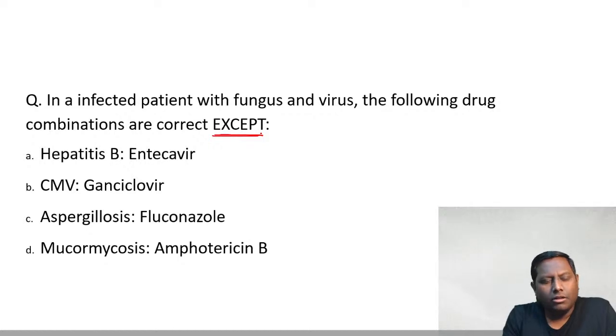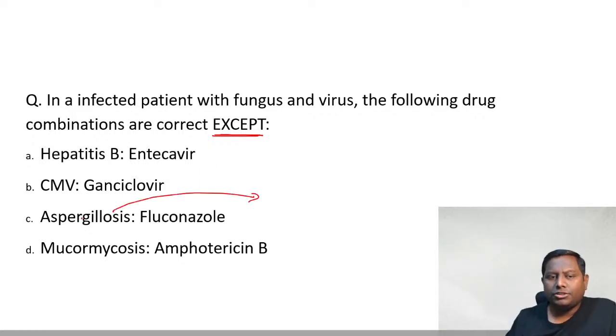All of you please try. All the students, those who are live, please try marking this. Hepatitis B, entecavir; CMV, ganciclovir; aspergillosis, fluconazole; mucormycosis, amphotericin B. Come on, go ahead. So I think you guys are marking A, C, B. Okay, multiple responses are coming. Right. C. Well, what is the drug of choice for aspergillosis? Then of course C is the correct answer.